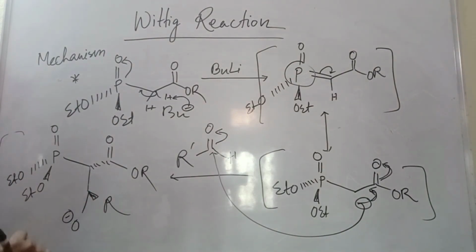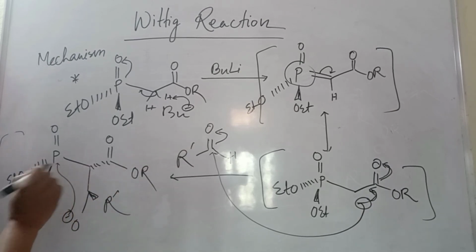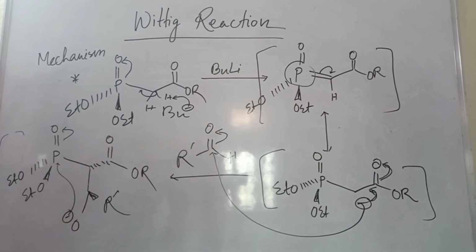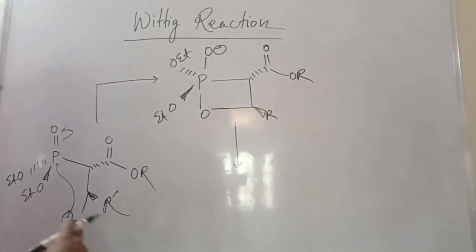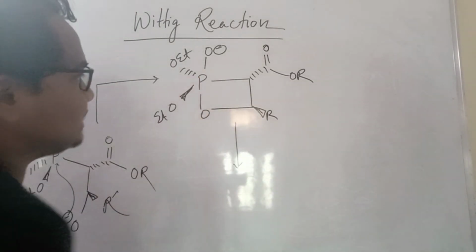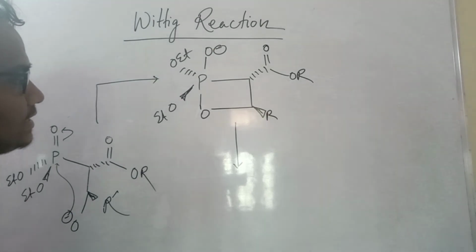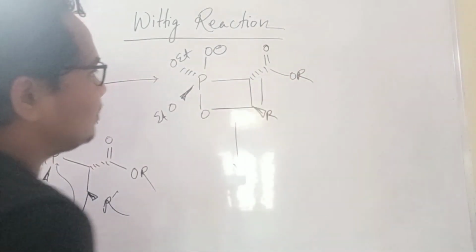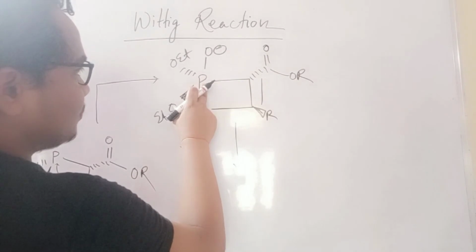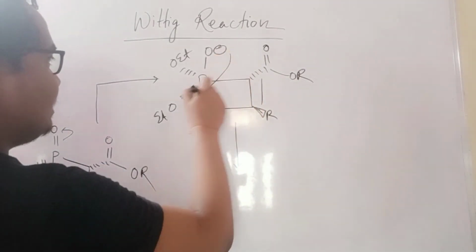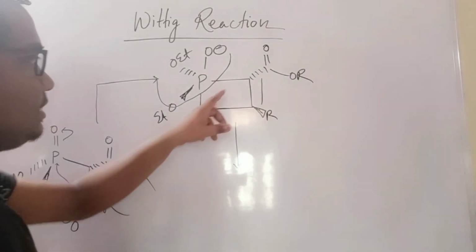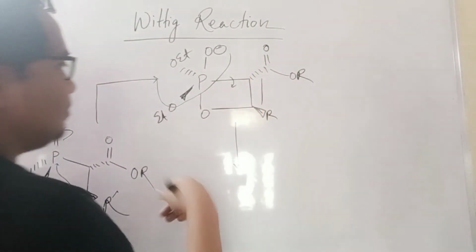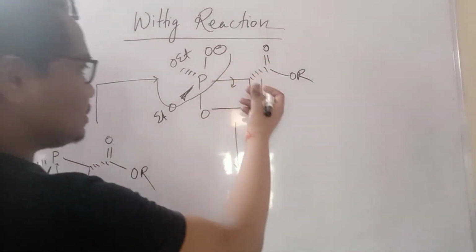Now here R is from the aldehyde, and R prime is there. Then it will attack there, and see what happened to the product. Hi friends, here in this mechanism, see, it will attack there, no? So it is like an oxetane ring. Here in this case you have to see this is trans, because phosphorus is up here and carbon is here. So the R group is always trans with respect to this, because here no bond rotation will happen, unlike the previous case where bond rotation will happen.